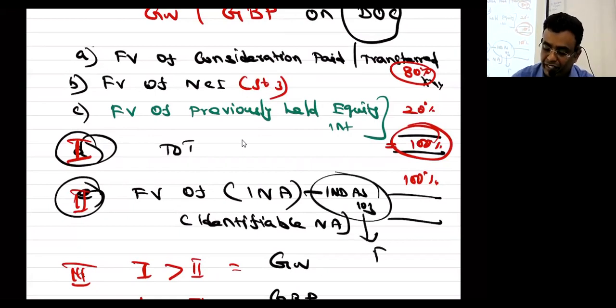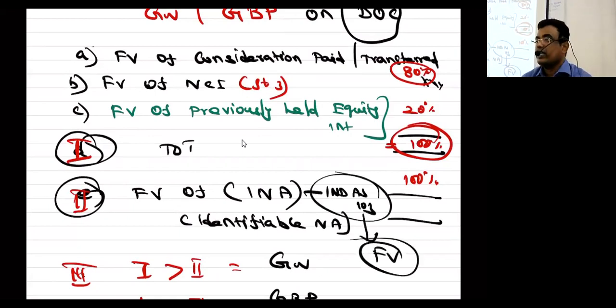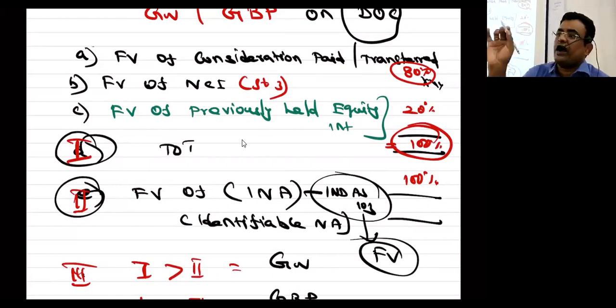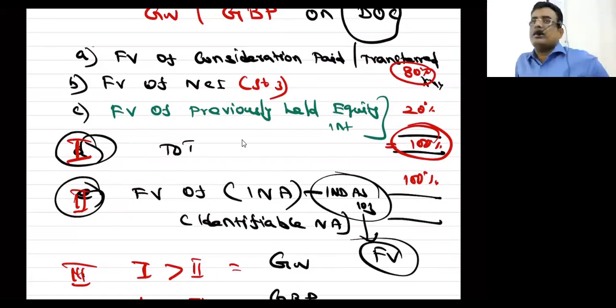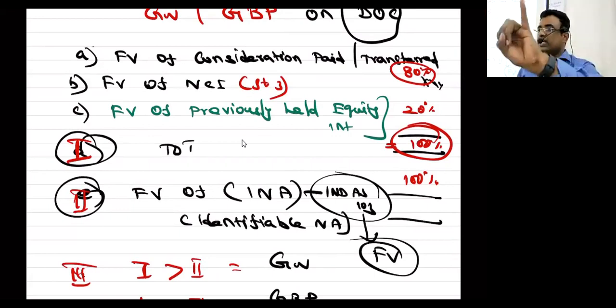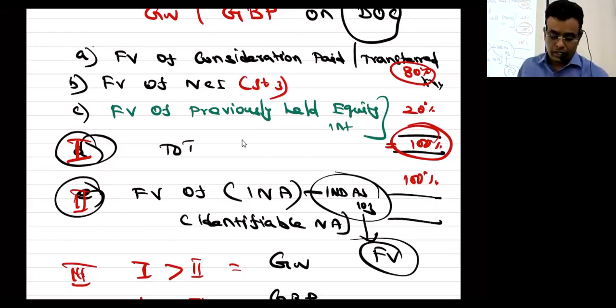It should be at fair value. Okay, I hope it is clear, so this complete step is performed according to Ind AS 103. To the extent that it is relevant for Ind AS 110, you understood who is acquiring, which is a business and which is not a business. It comes into CFS only if there is control. If control, then it comes into CFS. I hope it is clear now.